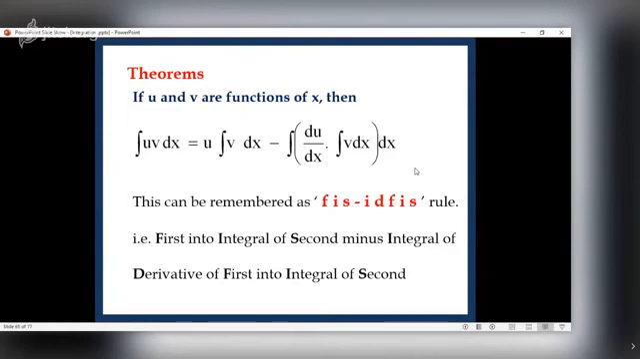This result can be remembered in the simplest fashion as FIS minus ID FIS rule. I repeat, FIS minus ID FIS means what? First into integral of second. See, first into integral of second minus integral of what? Derivative of first into integral of second. Isn't it interesting? Again, this is what? FIS minus ID FIS. First into integral of second minus integral of what? Derivative of first into integral of second.